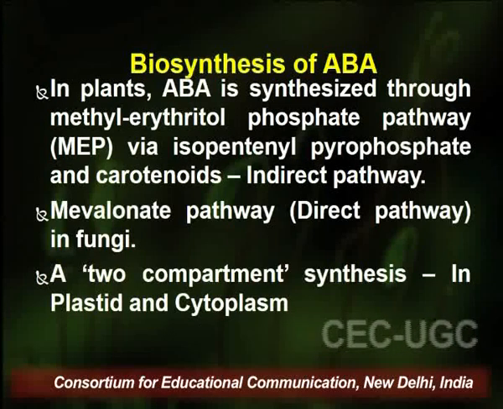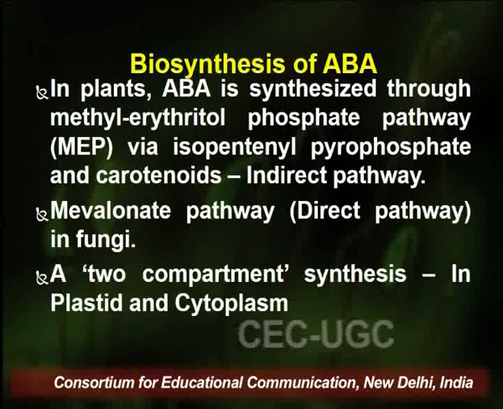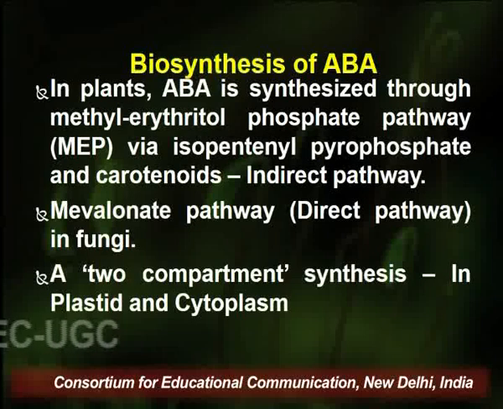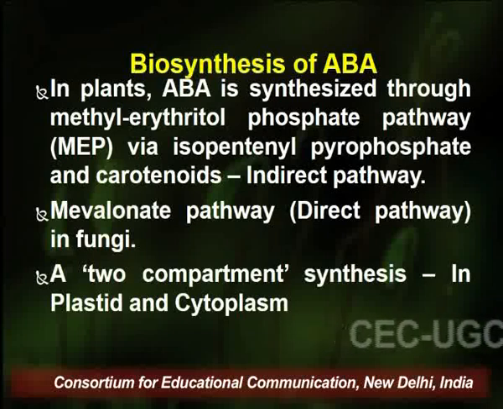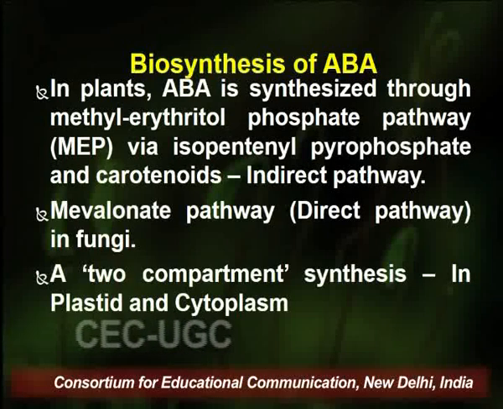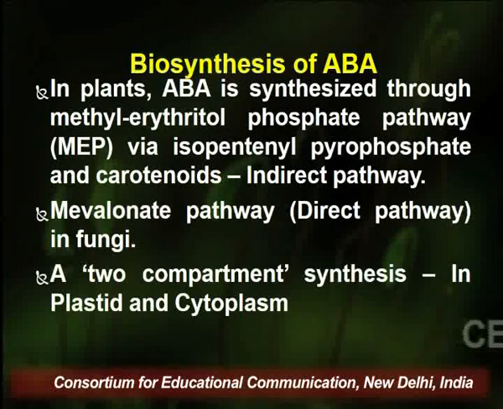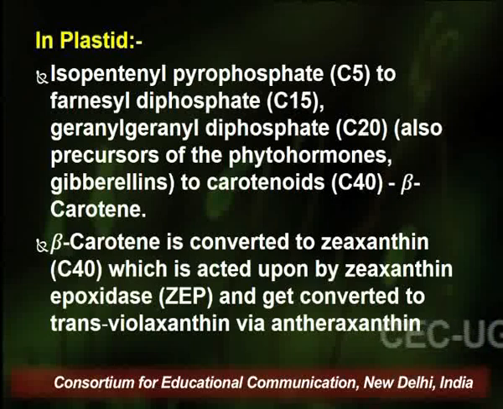So isopentenyl pyrophosphate and carotenoids are formed before the synthesis of abscisic acid, and therefore it is also known as the indirect pathway. Whereas synthesis of abscisic acid through the mevalonic acid pathway, or mevalonate pathway, was found in fungi. If we look into the overall biosynthesis of abscisic acid, we will find that it is a two-compartment system, as it partially occurs in the plastid and partially in the cytoplasm. So if we talk about the steps that occur in plastids, the first step is isopentenyl pyrophosphate,